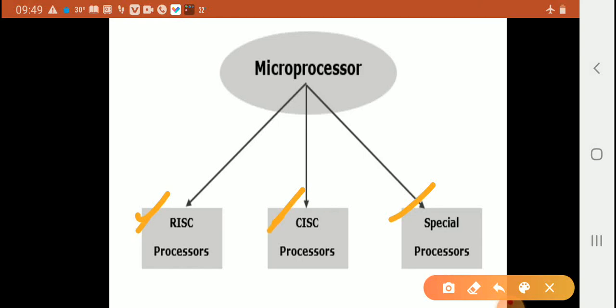CISC is the complex instruction set computer processor. Special processors include 8051, Intel 8031, 8085 microprocessor, 8086 microprocessor, and many more.